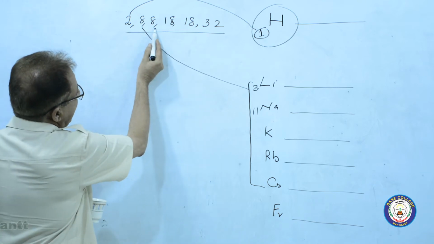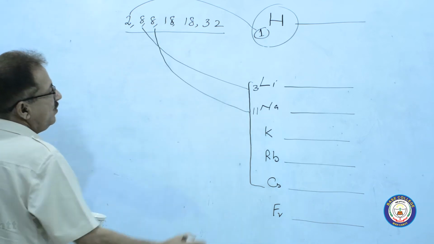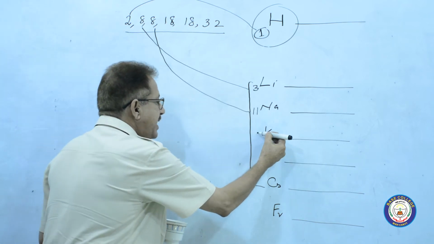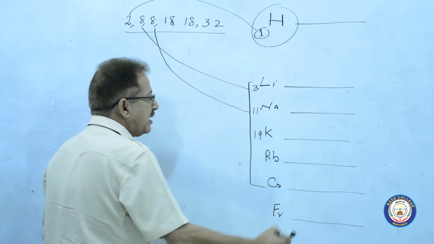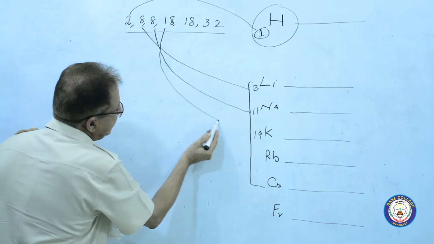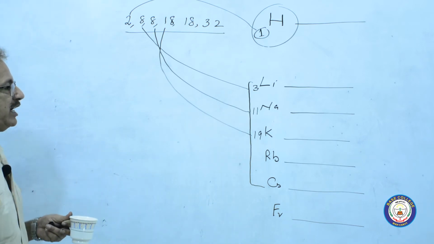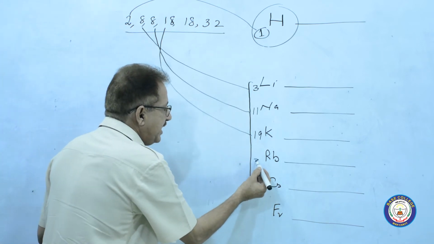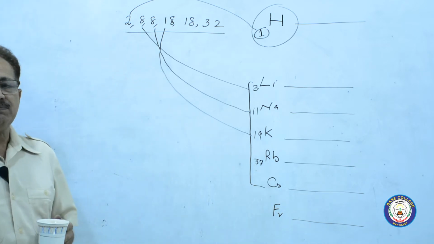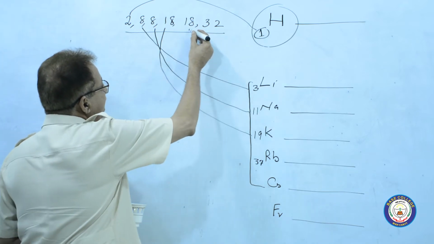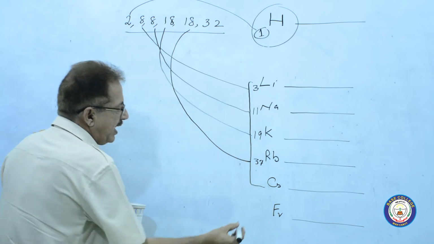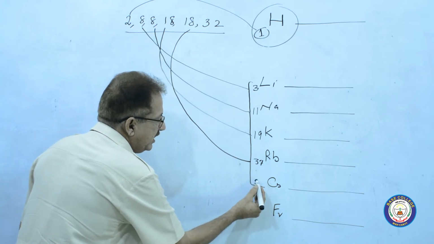Again, you have to add 8 with this 11, you will get 19. 19 will be the atomic number of potassium. Now you will have to add 18 with the 19 of potassium. The answer will be, I think, 37. So the atomic number of rubidium is 37. Now you have to add again 18 with this 37. I think the number will be 55.